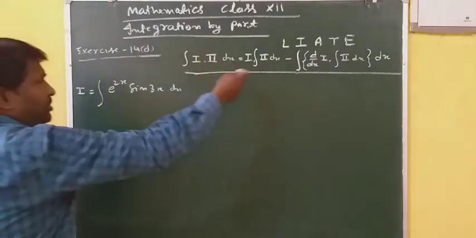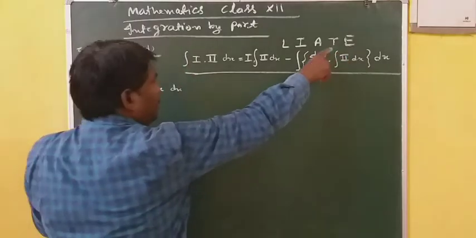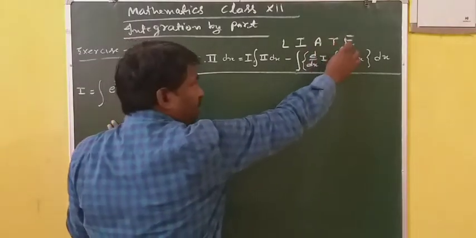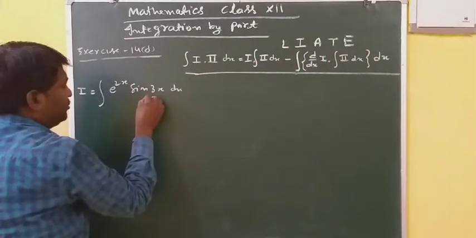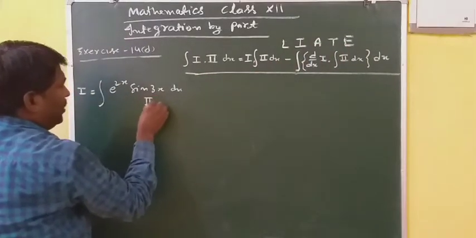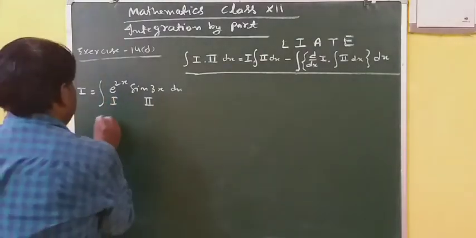I am just violating this rule. This is an exponential. So according to LIATE, you can take this one as second, this one as first. But I am taking this one as second and this one as first. Let's see what the difference is.